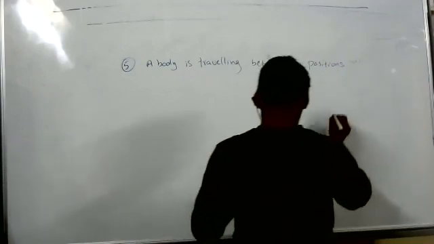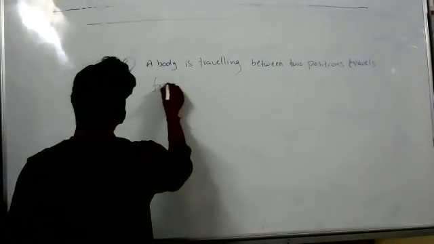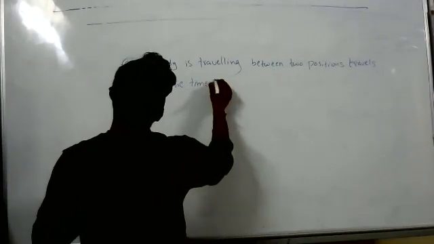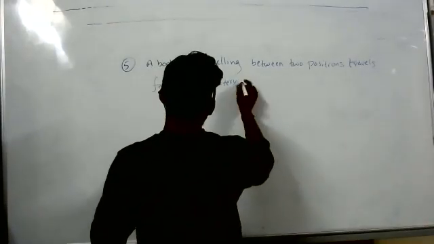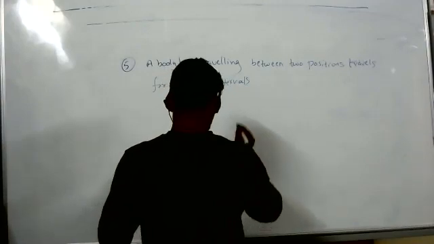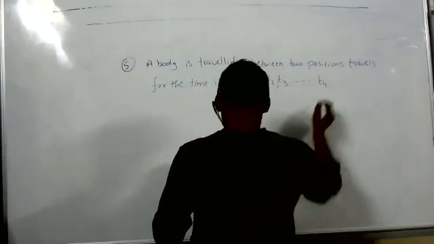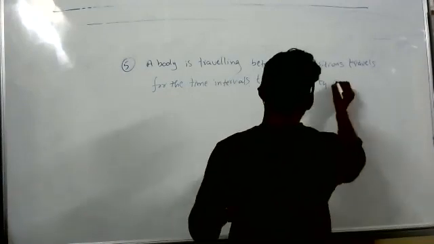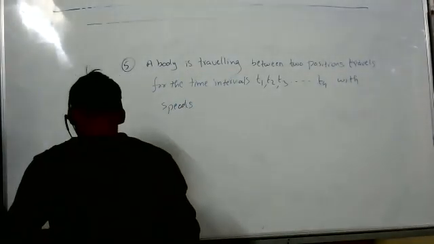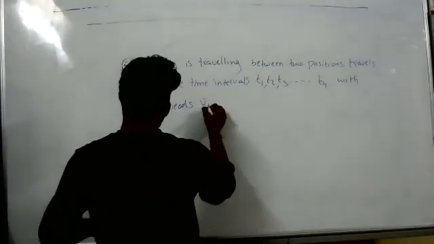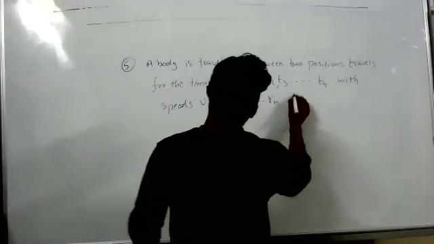Between two positions, it travels for the time intervals t1, t2, t3, and so on, tn, with speeds v1, v2, v3, and so on, vn. Find V average.